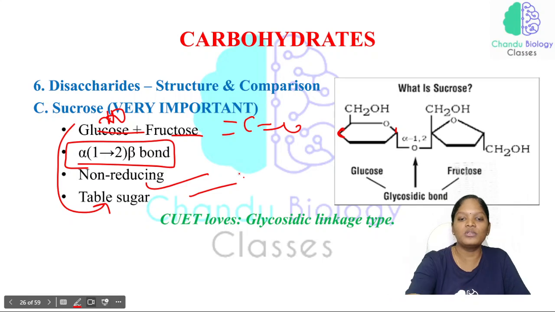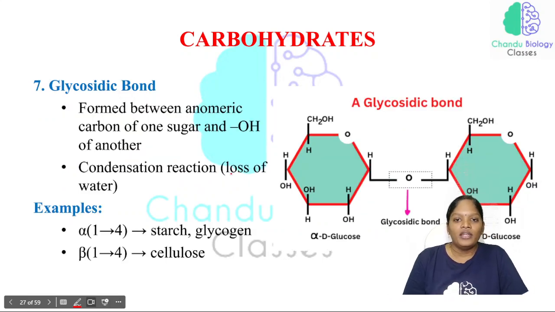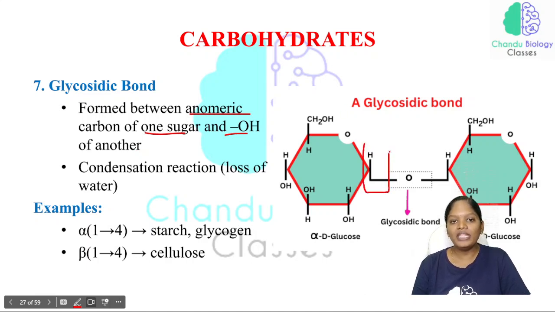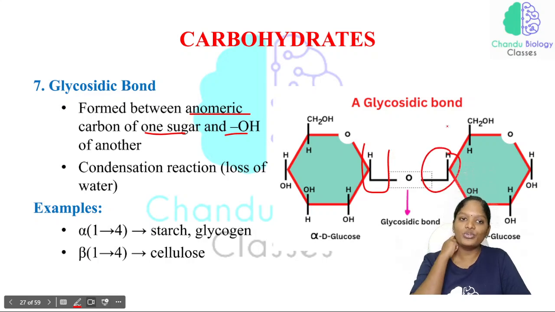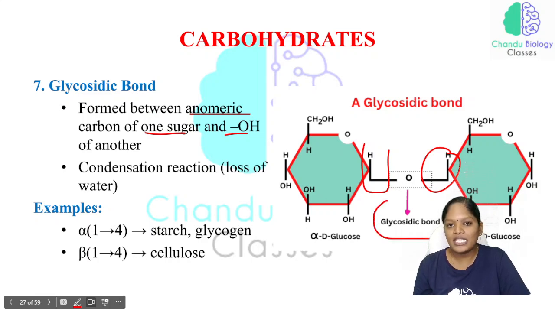Two sugars are always linked with which bond? Glycosidic bond. So this is also very important. Now, what is this glycosidic bond? It is formed between the anomeric carbon of one sugar and the OH of another. Anomeric carbon in the sense the first carbon. So it is between the anomeric carbon of one sugar and the OH group of another sugar.